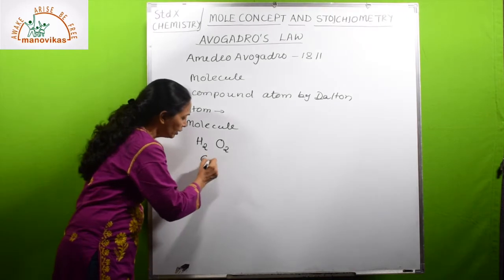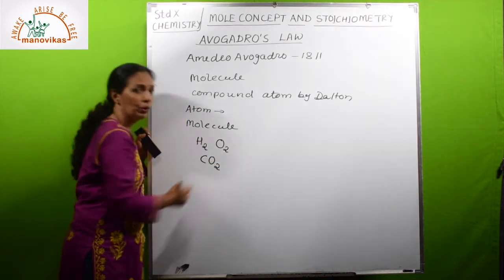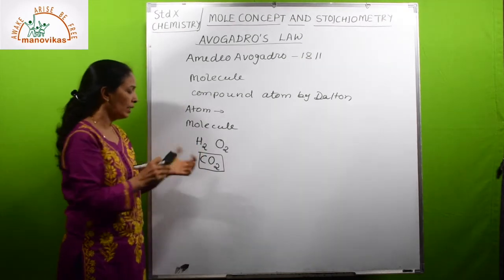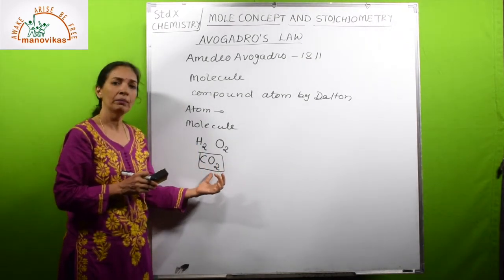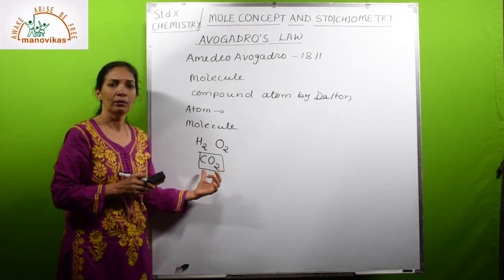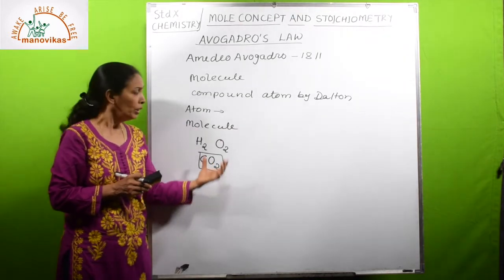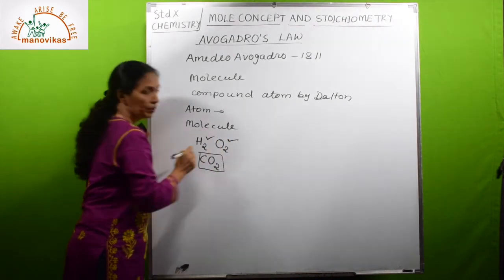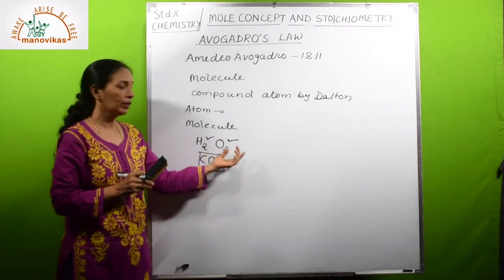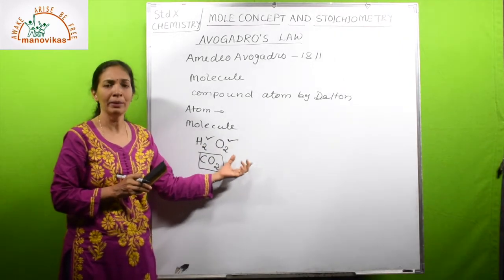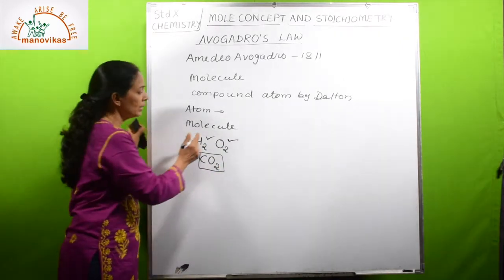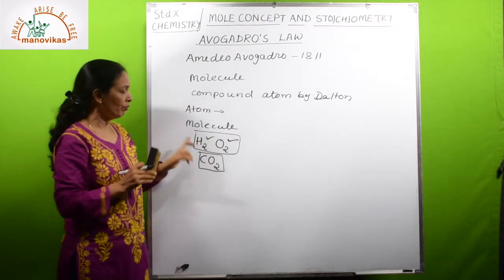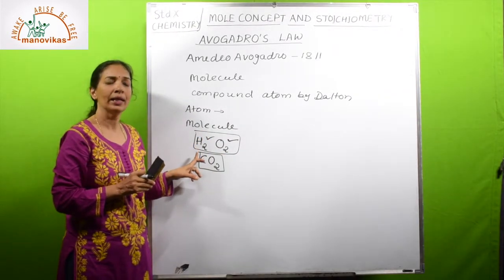But if I write CO2, this is also a gas and this is a molecule of this gas which has two different types of elements and altogether three atoms. So these are molecules. Now when we come to these kinds of gases, which are called elemental gases, elemental molecules, the number of atoms present in one molecule is called its atomicity.